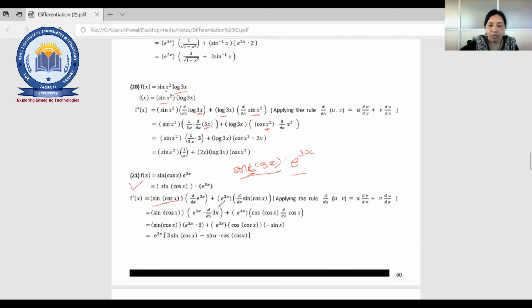Fine. Now here it will be d by dx of this. So sine cos x. The differentiation of sine is cos. So cos of cos x. Again d by dx of this, chain rule. Fine. Cos x. So that you need to take care about. Is there any doubt in this? Only the tricky part is this, right? That is how we are going to do this differentiation for this type of sum.